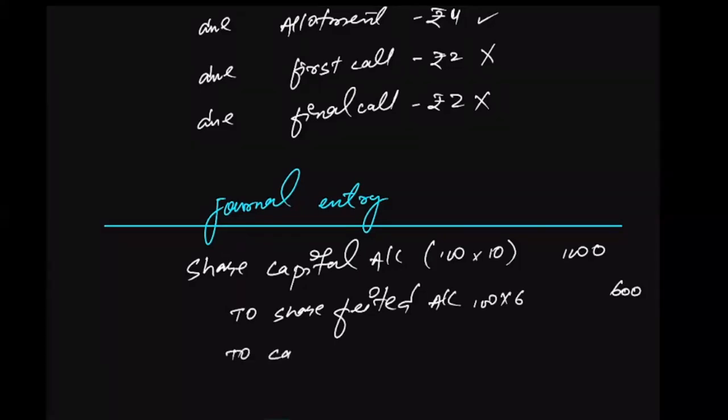And to, can we write down, instead of writing down the name of the installment, can we simply write down calls in arrears? Yes, no? Calls in arrears account. You can also write down first call to final. I'm just passing a combined entry for both the remaining installments, calls in arrears. On 100 shares, 2 rupees was not paid on first call, and 2 rupees was not paid on the final call as well. So total 4 rupees is still in arrears. 400 will be credited to calls in arrears.